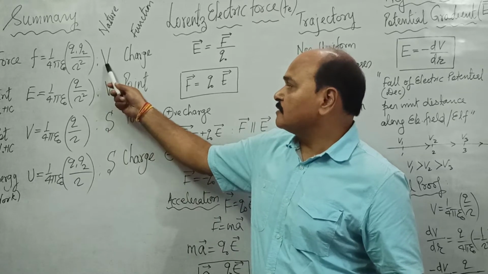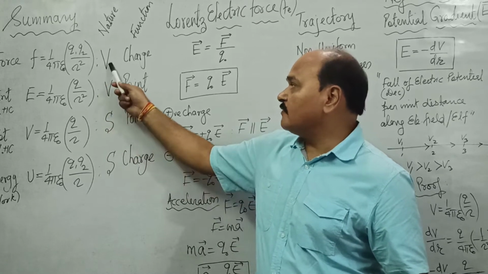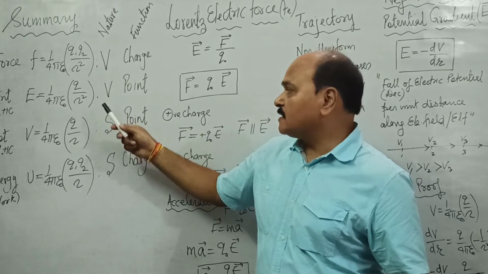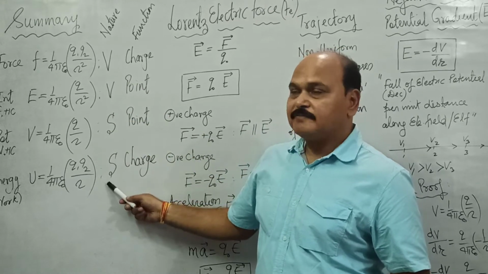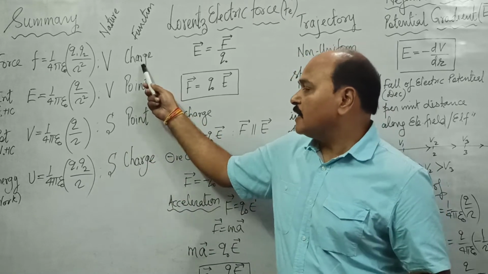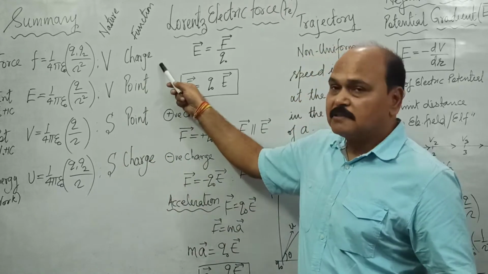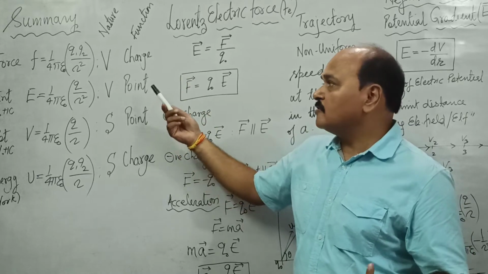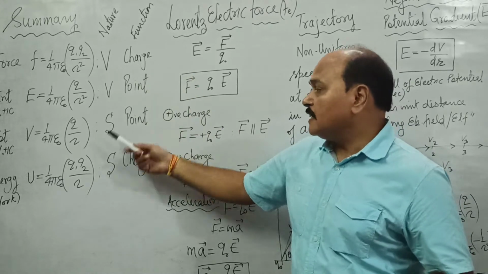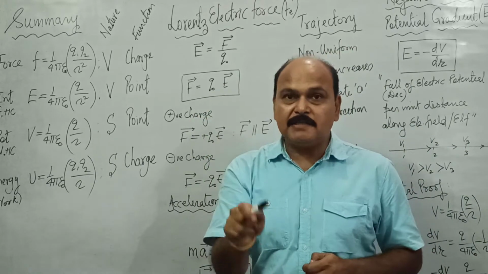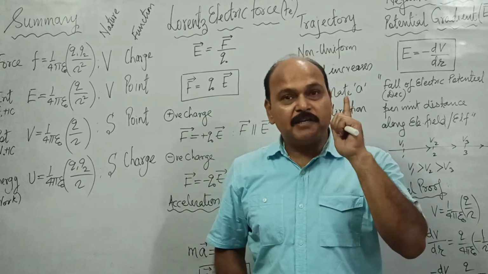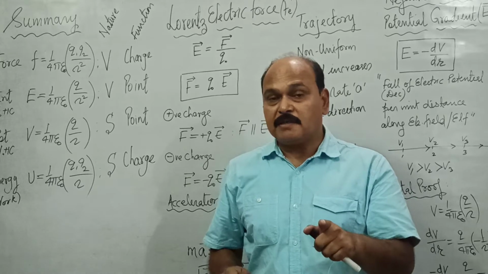Force and intensity are vector quantities, whereas potential and potential energy are scalar quantities. Force and energy are charge functions. What does this mean? That simply means the value of force and energy is defined for various charges in the field.